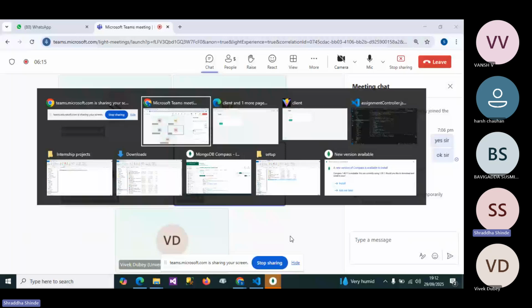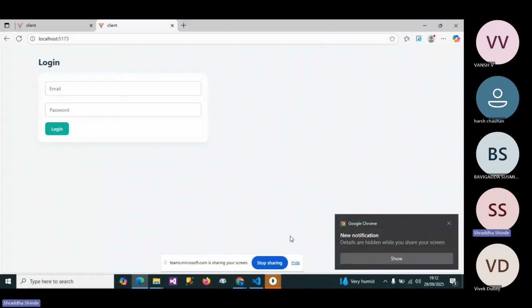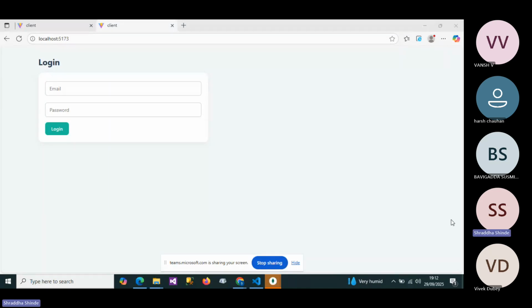Today I chose the online assignment management system. It is helpful for handling assignments in an easier and organized, completely digital way, and there are two types of users. First is the teacher and second is the student. The teacher can create assignments by providing title, description, domain, deadline, and also attach a file. They can also view all submissions from the students and assign grades and feedback to the students.